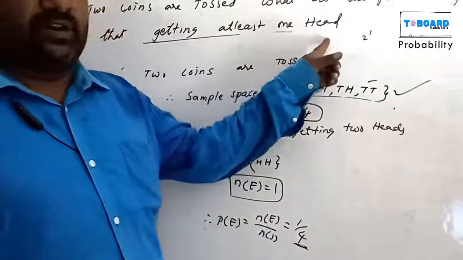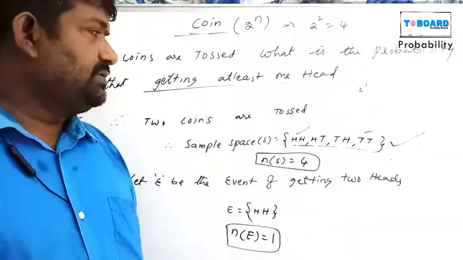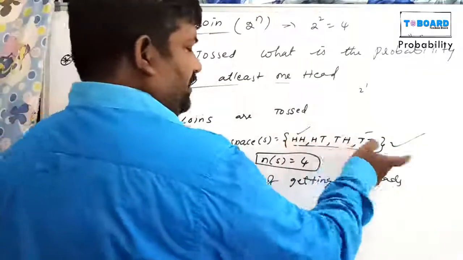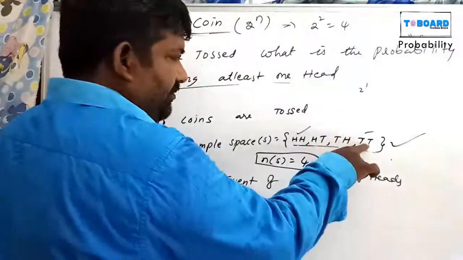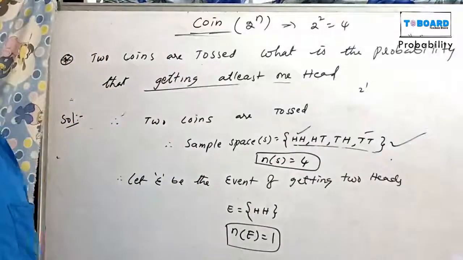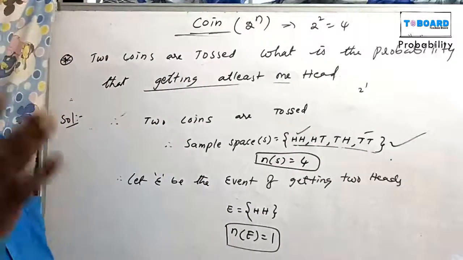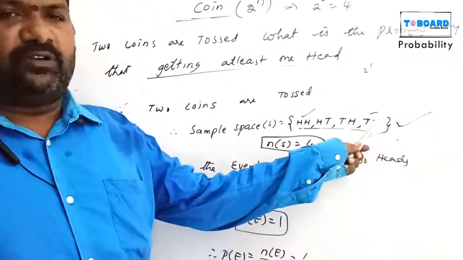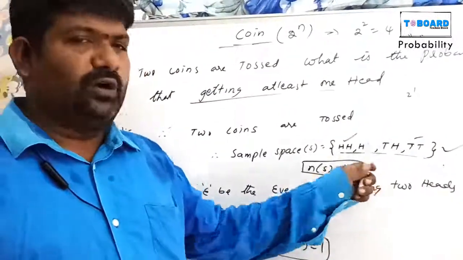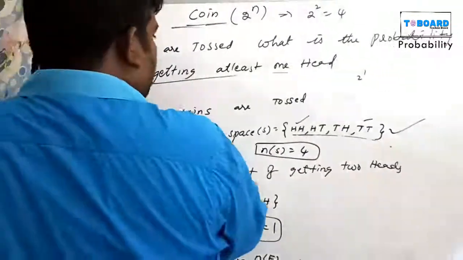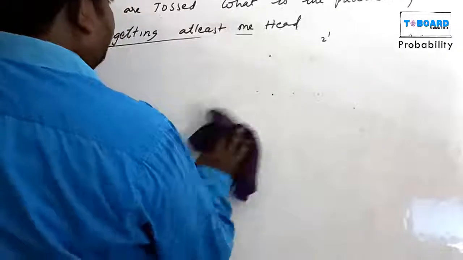Suppose at least one tail. At least one tail means, of the 4 chances, 1, 2, 3. That is 3 out of 4. Suppose exactly one tail: 1, 2, so 2 out of 4, like that. These are coin questions.